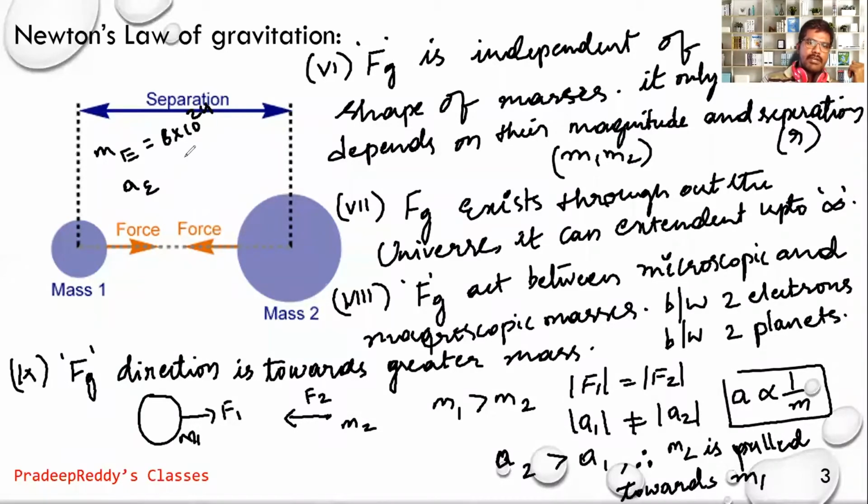Acceleration of the Earth is inversely proportional to mass, so it is of the order of 10 power minus 24. 10 power minus 24 is a very, very small value. It's nearly equal to 0. That's the reason why the acceleration of the Earth is never felt. The mass of the Earth is very large, therefore acceleration of the Earth will never be felt, but acceleration of any other objects is being felt. They are being pulled towards the Earth.